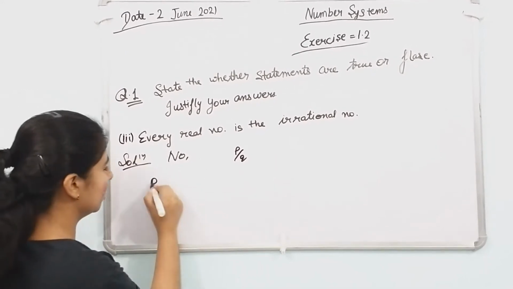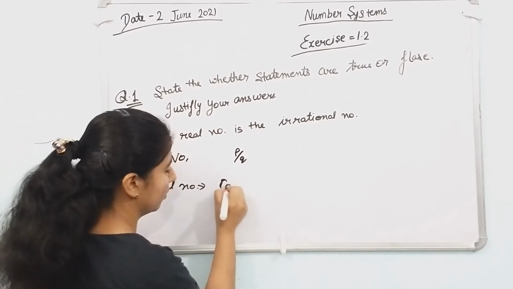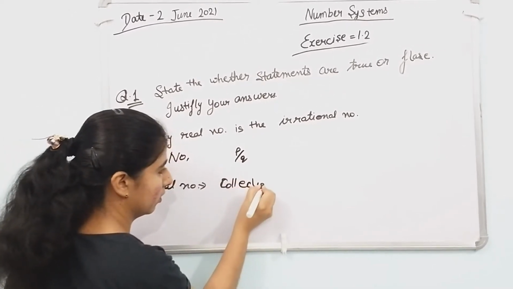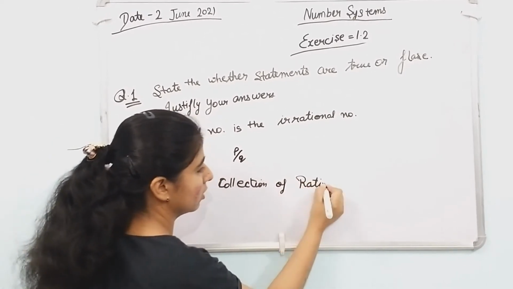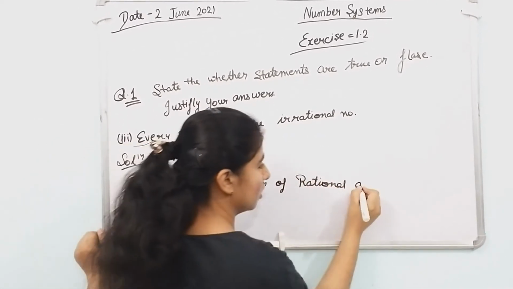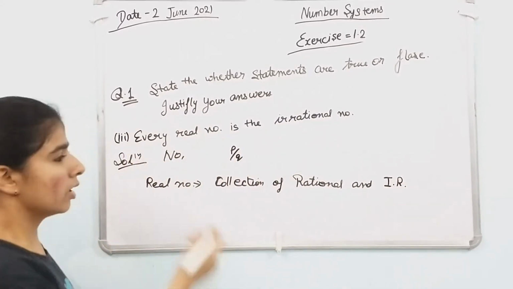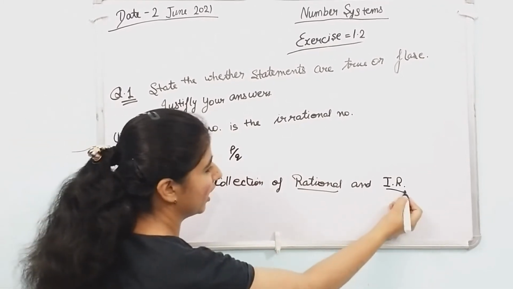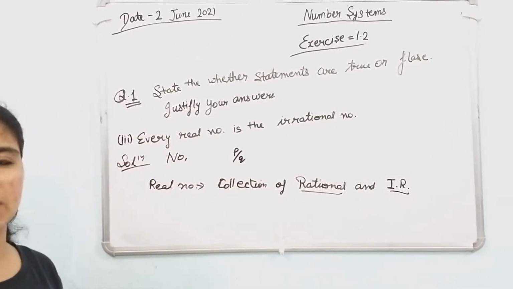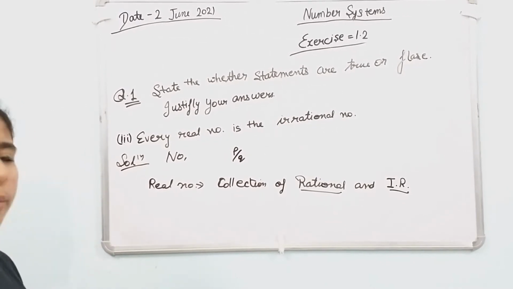And real numbers are the collection of rational numbers and irrational numbers. A real number is a sum of rational and irrational numbers, but an irrational number is only one which can't be written in the form of p and q.